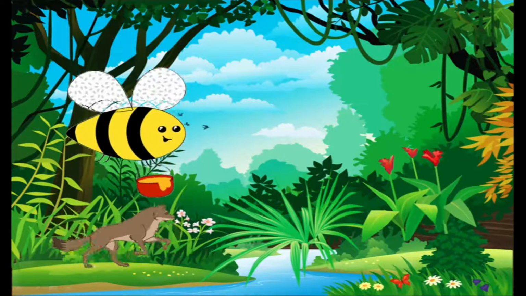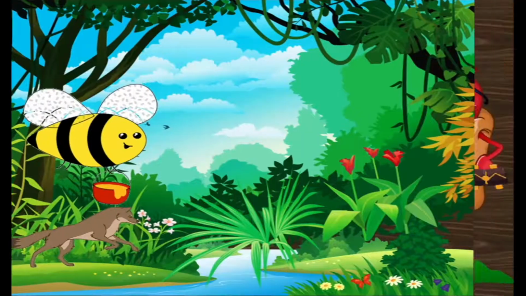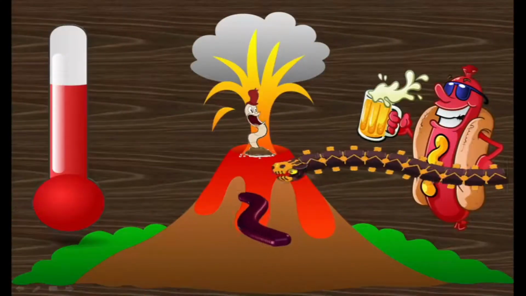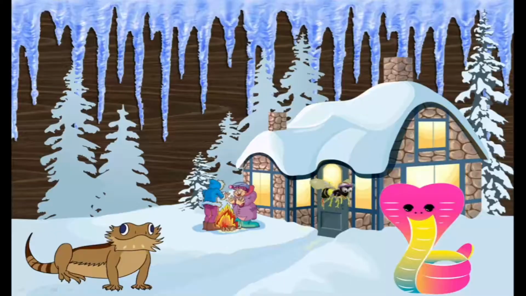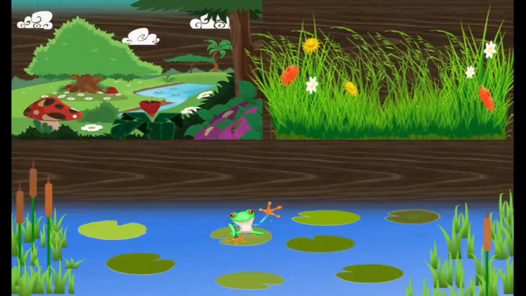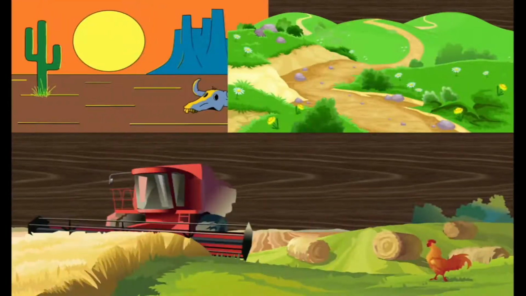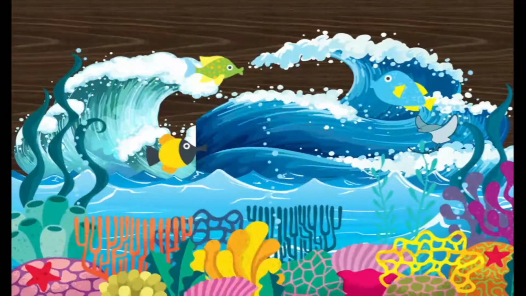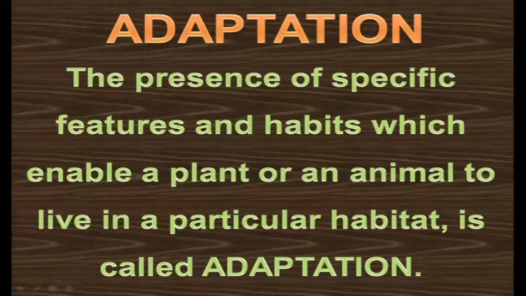Living things exist in most places of earth. Life exists in both extremely hot and extremely cold regions. The habitat of an organism is its immediate surrounding, like forest, grassland, pond, desert, hill, fields, garden, sea, etc. Plants and animals possess special characters which help them to survive in their own habitat. The presence of specific features and habits which enable a plant or an animal to live in a particular habitat